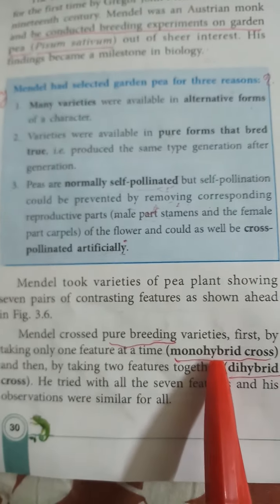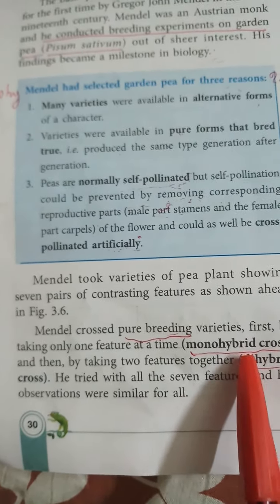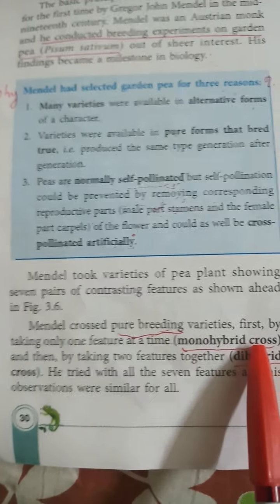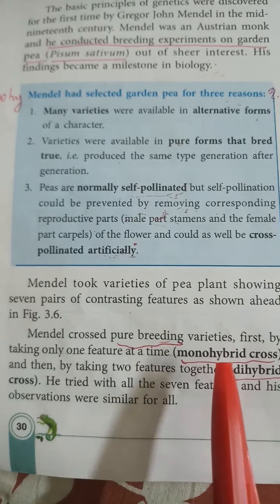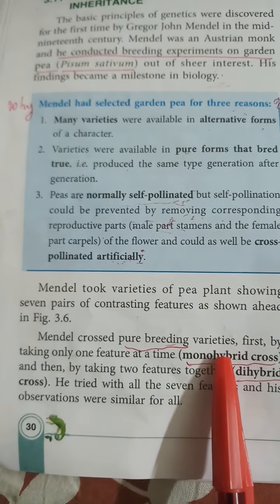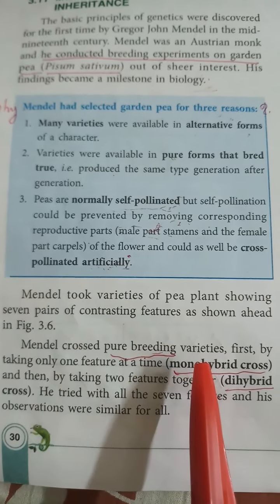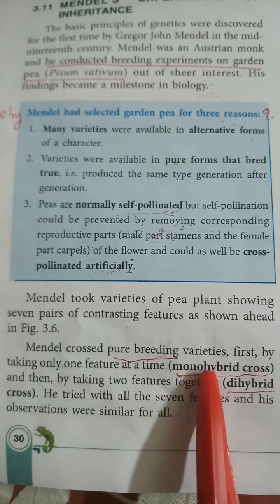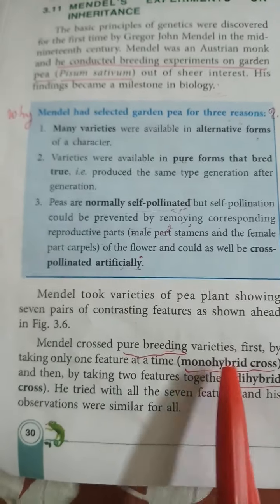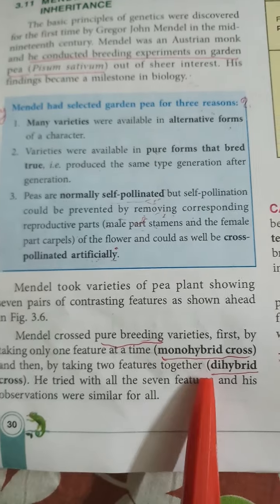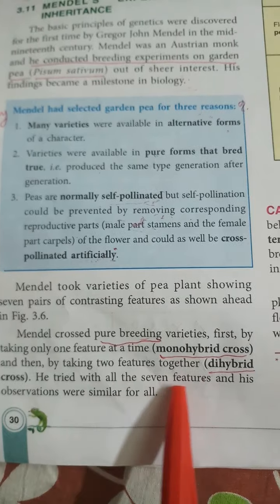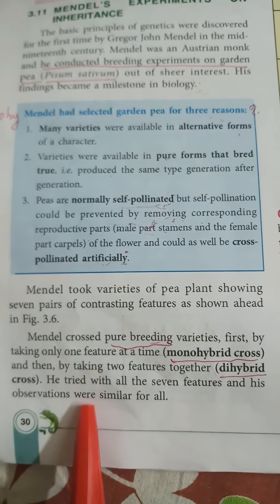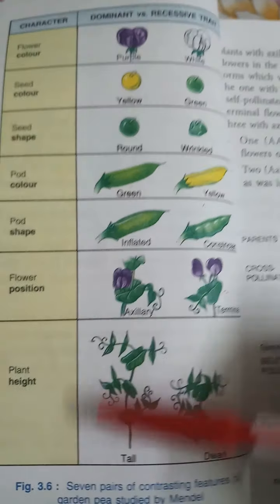Such a type of cross is known as a monohybrid cross. If such a question is there, you can write that taking only one feature, it is the cross between two plants taking one contrasting pair of characters at a time. That is the monohybrid cross. Then by taking two features together, that is a dihybrid cross. Then he tried with all the 7 features and his observations were similar. Here the 7 features are shown.